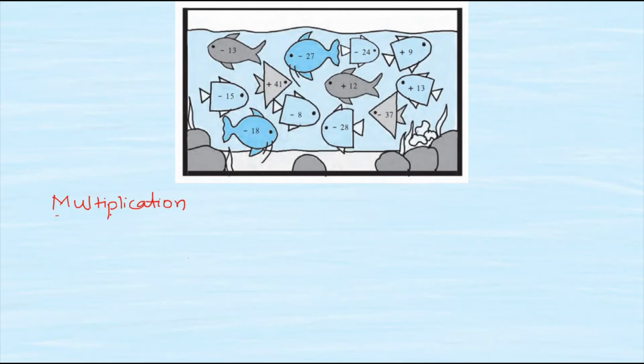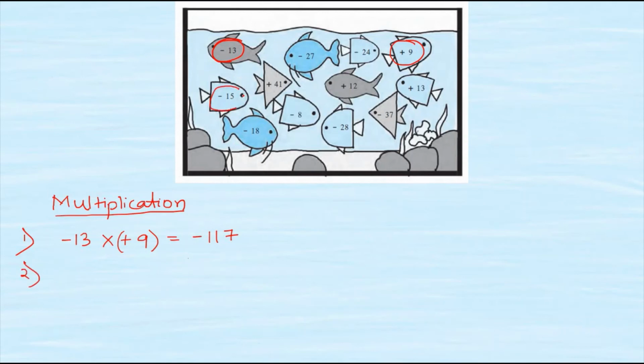Multiplication. After giving the heading, you all can choose any number of your choice. So for the first one, I'm going to choose number 13, the very first fish which I can see, minus 13 and plus 9. So minus 13 multiplied by plus 9. My answer for this will be minus 117. Okay. Similarly, you all are supposed to do for other numbers also.